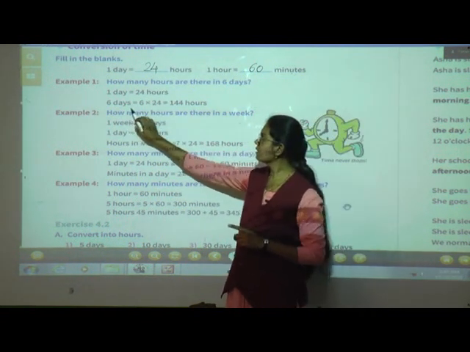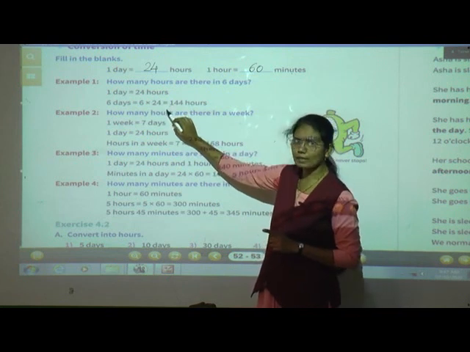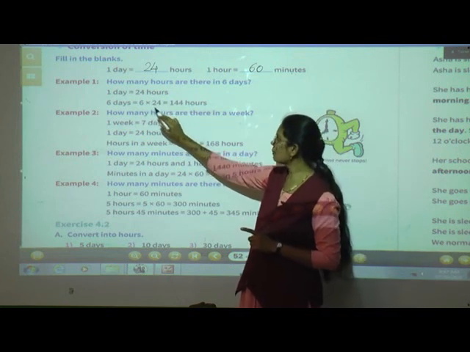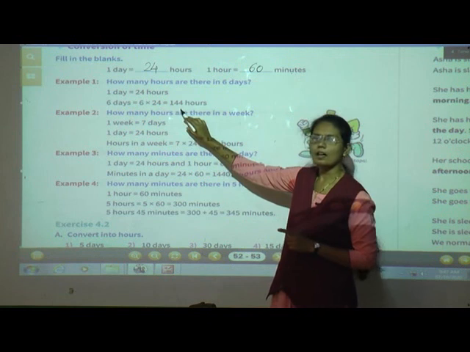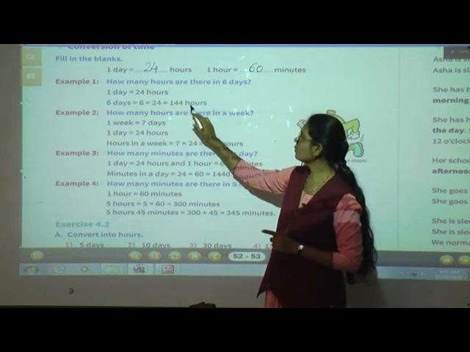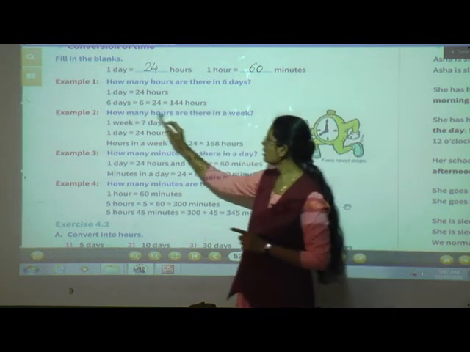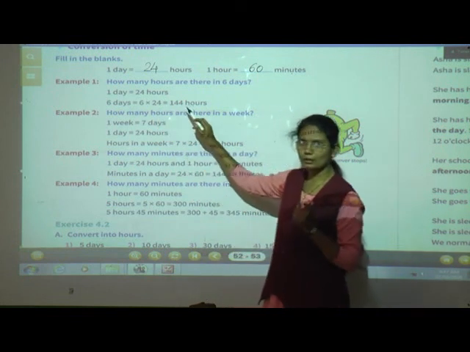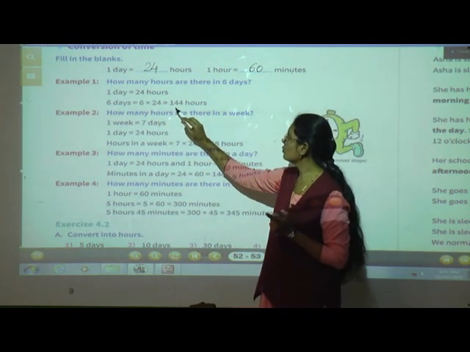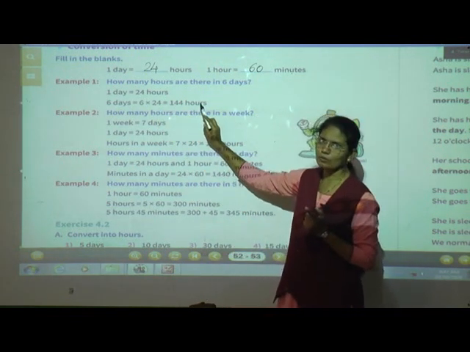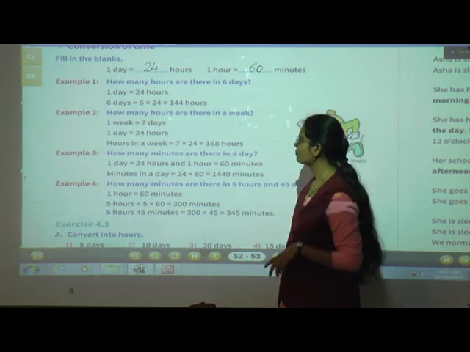So here 6 days is equal to 6 into 24. Now if we do the multiplication, the answer will be 144 hours. 6 into 24 you can do at home. 6 into 24 is equal to 144 hours.